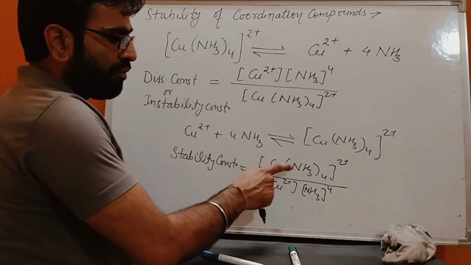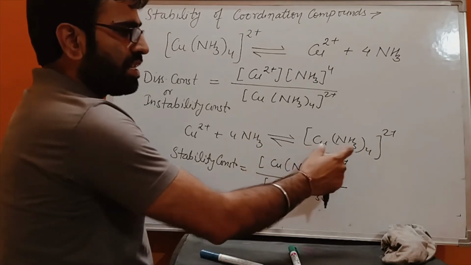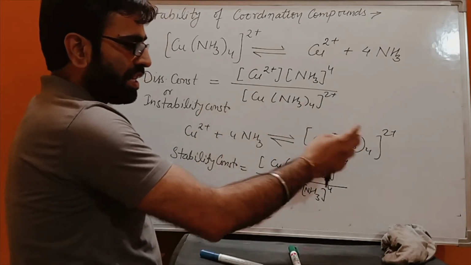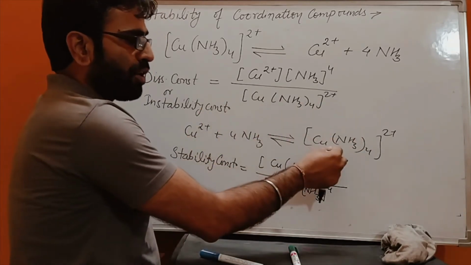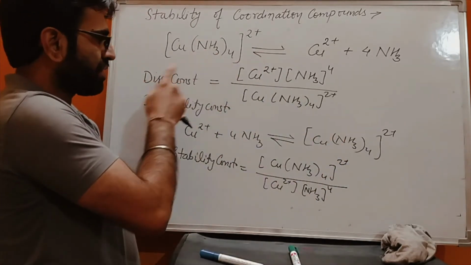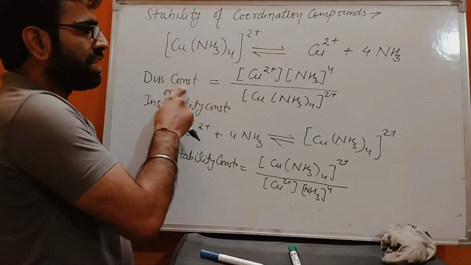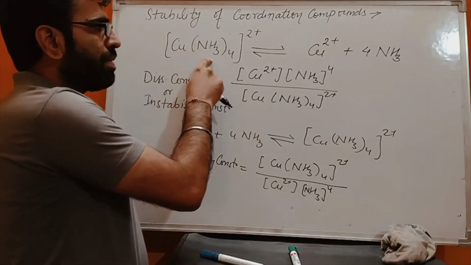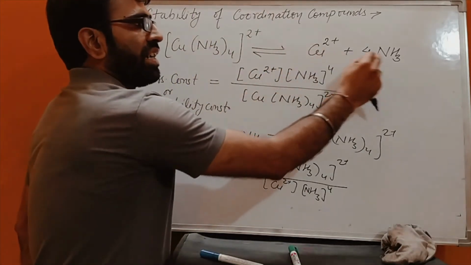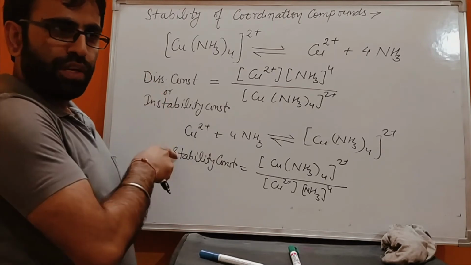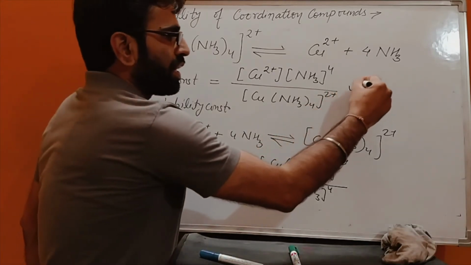When the numerator value is high, that means the reaction is moving in the forward direction. That means these two combine to form the product. And if the dissociation constant value is high, that means this compound is less stable and it dissociates into its ion and the ligand. So these two are reciprocal to each other, and it is clear from the equation also.